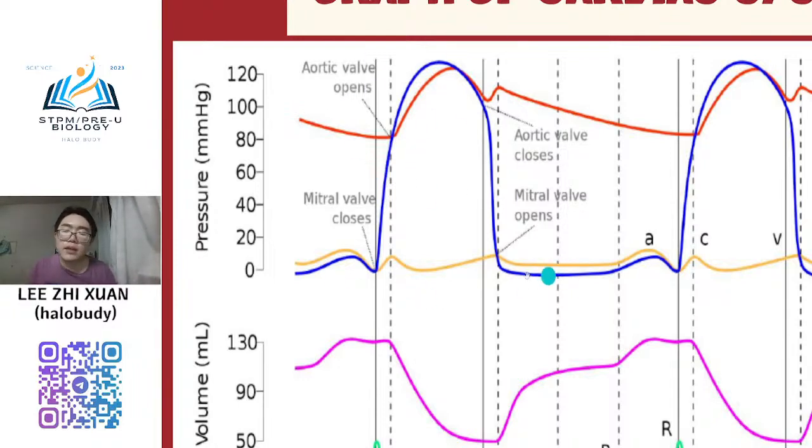So you know that this tempat ni, very low pressure one, is atrial and ventricular diastole. And then starting from here is the phase of ventricular systole. And then here, ventricular systole. And then starting here to here is also